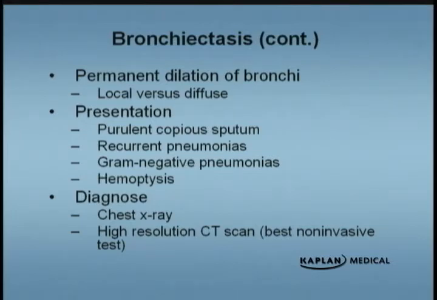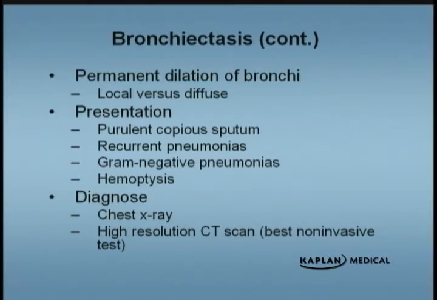And then the last thing that sometimes happens is they may get massive hemoptysis. The bronchi seem to erode into a vessel, and then these patients get massive hemoptysis. How do we diagnose? We get a chest x-ray, and sometimes they tell us about the crowding of the bronchi on the chest x-ray and the tram tract signs. These are all like dilated bronchi, and that's the first evidence of bronchiectasis, the chest x-ray.